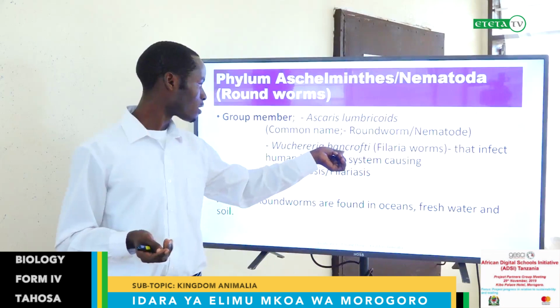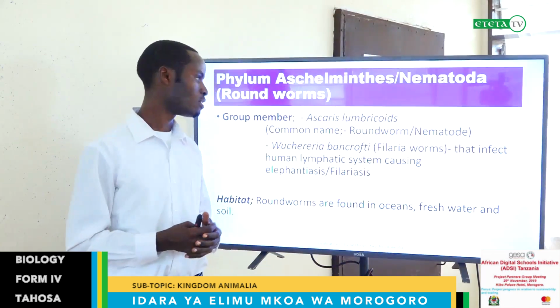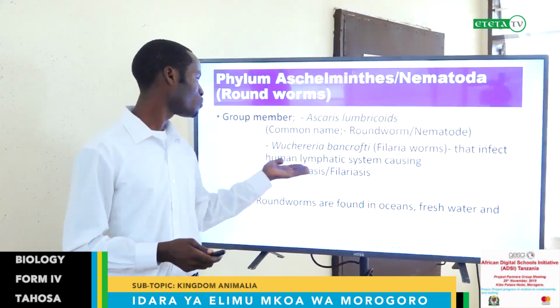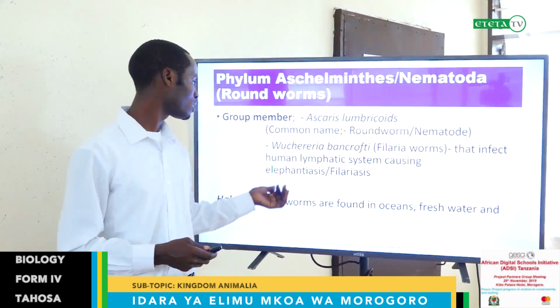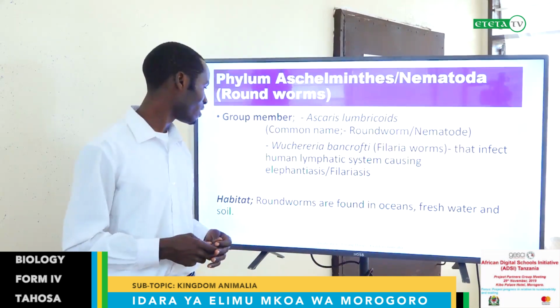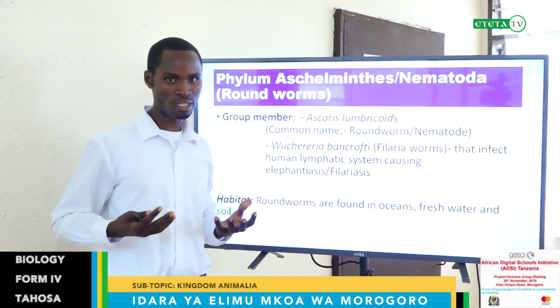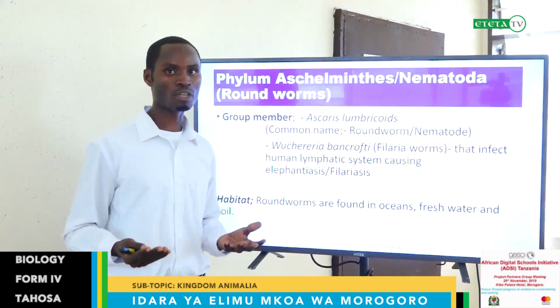Again, we have Wuchereria bancrofti. This is the filaria worm, common name filaria worms. Filaria worms infect the human lymphatic system, causing elephantiasis or filariasis. Elephantiasis is swelling of the legs or some parts of the body. It can be the breast or legs, or the scrotum for males.